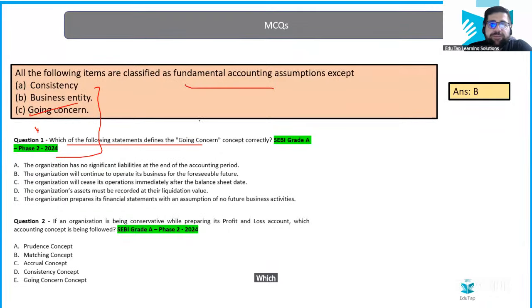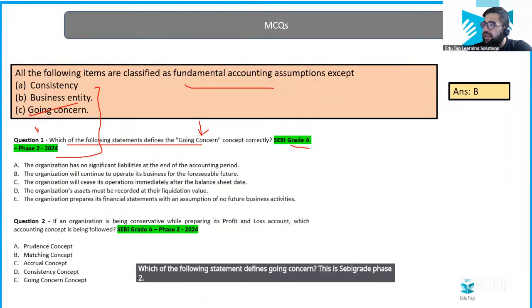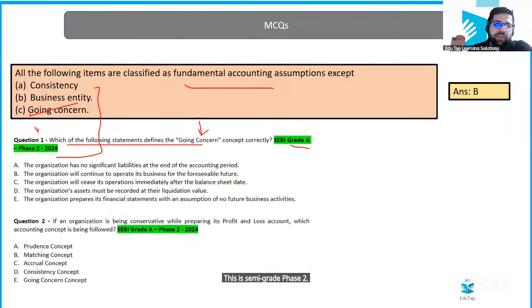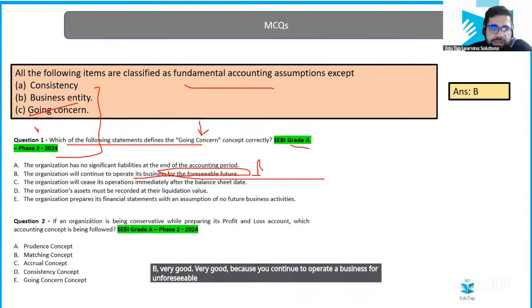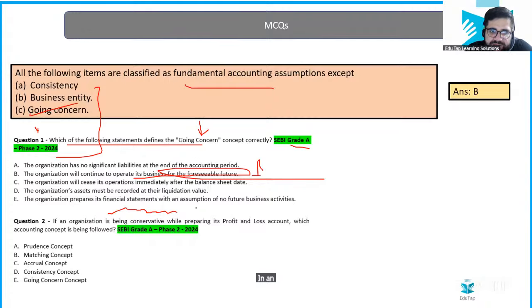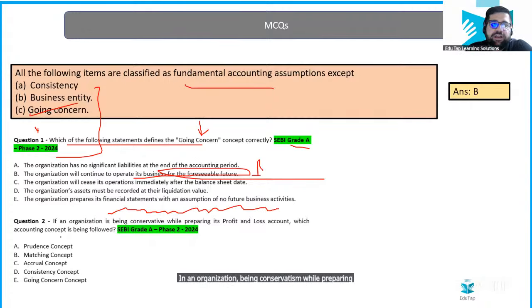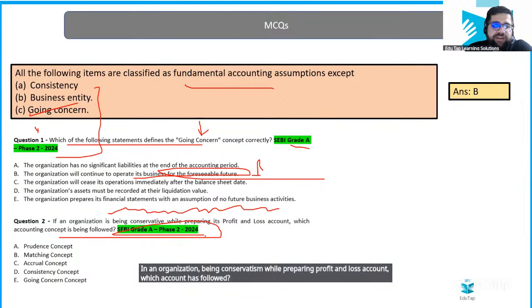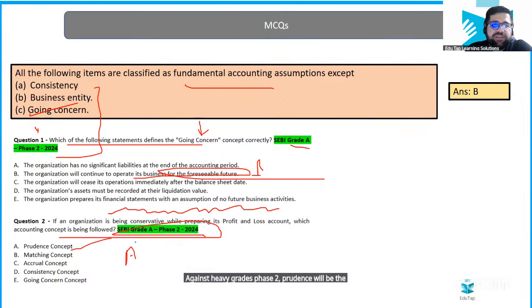Which of the following statements defines going concern? This is SEBI Grade A Phase 2. Yes, the answer will be option number B. Very good, because you continue to operate your business for the foreseeable future. In an organization, being conservative while preparing the profit and loss account, which principle is followed? Again, SEBI Grade A Phase 2. Prudence will be the correct answer. So answer will be A.